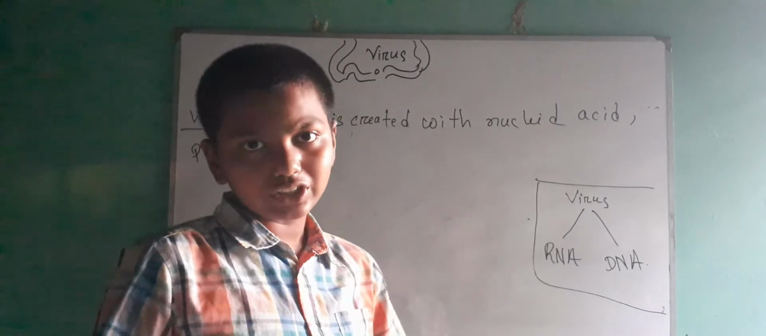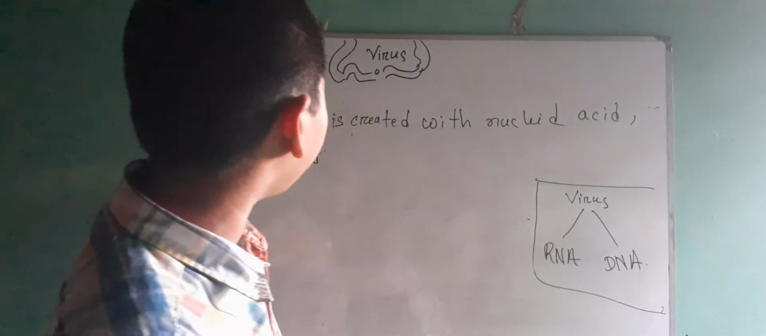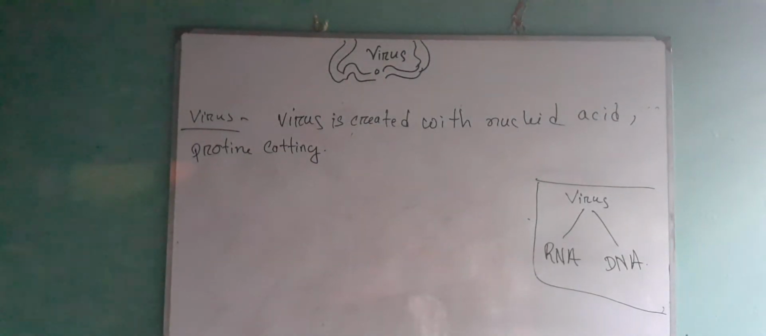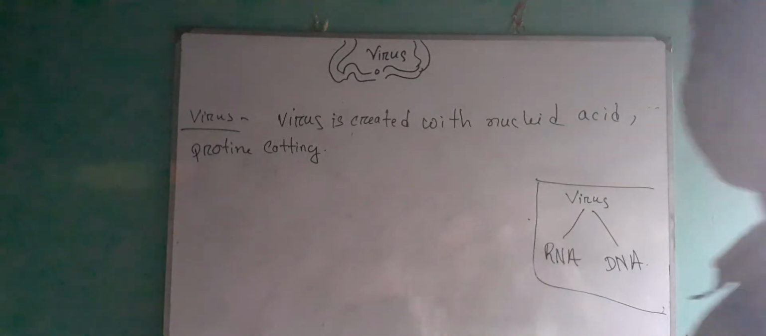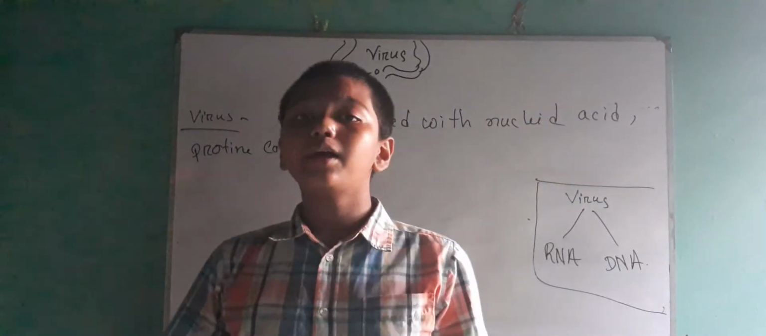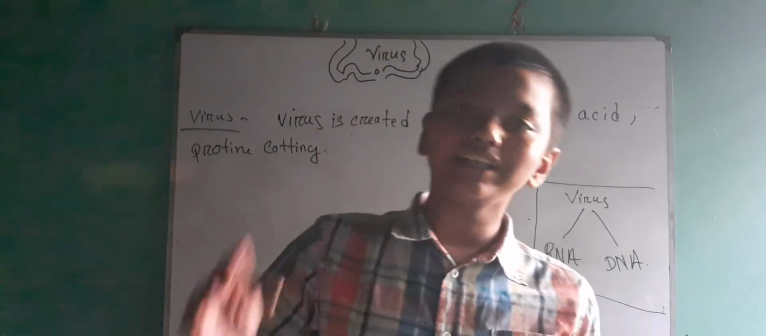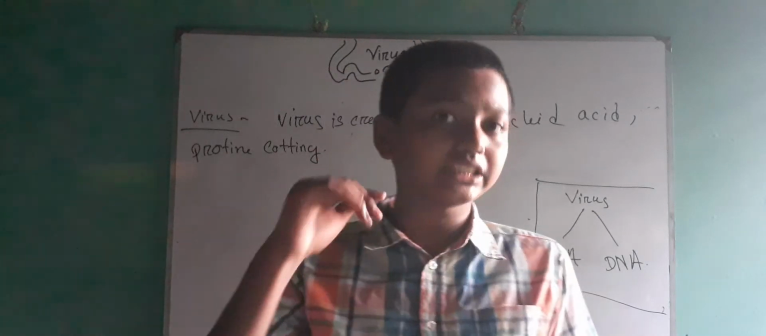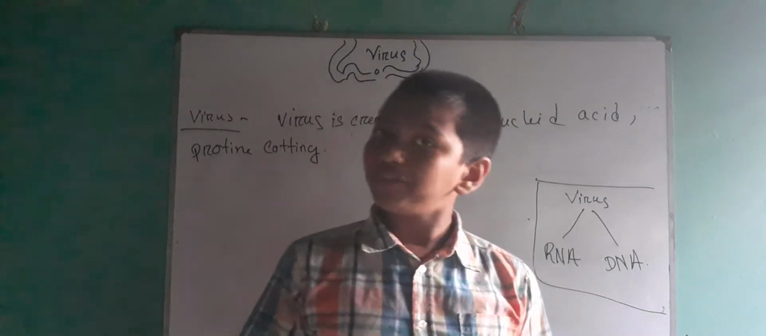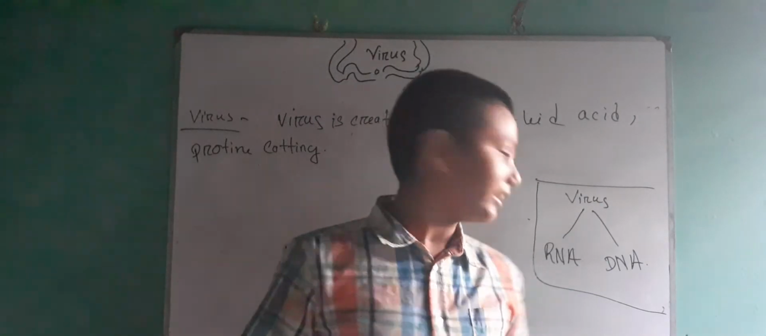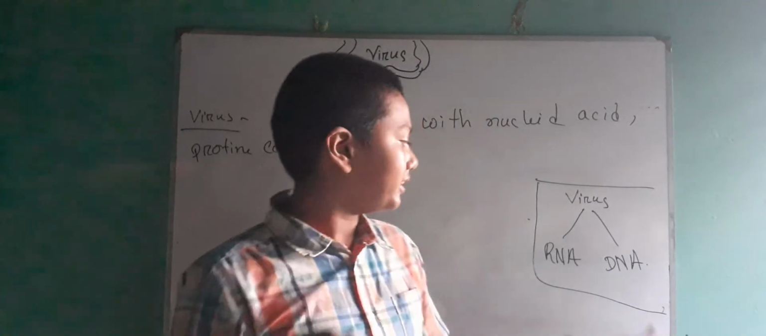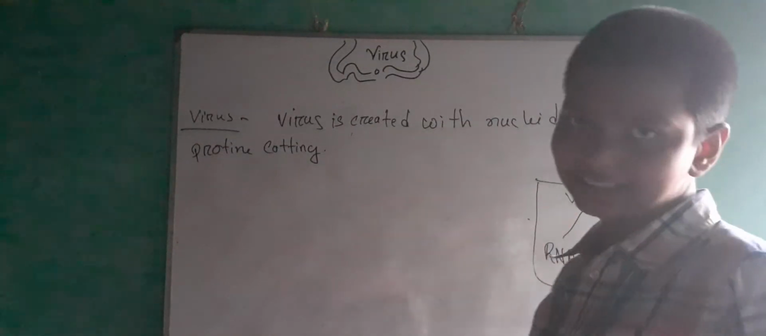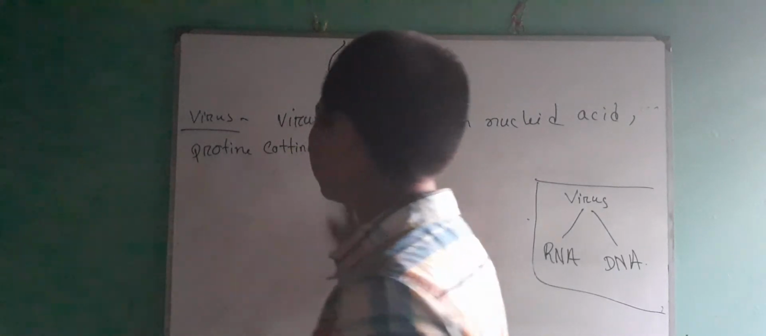Now nucleic acid. What is nucleic acid? You have to guess. Again, I am telling. The mixture of DNA and RNA are called nucleic acid. That's all. So nucleic acid means the mixture of DNA and RNA. Please write it. The mixture of RNA and DNA. So, these are called nucleic acid.